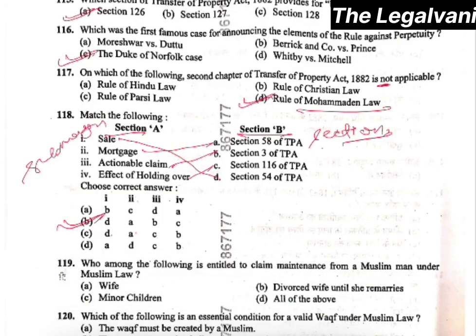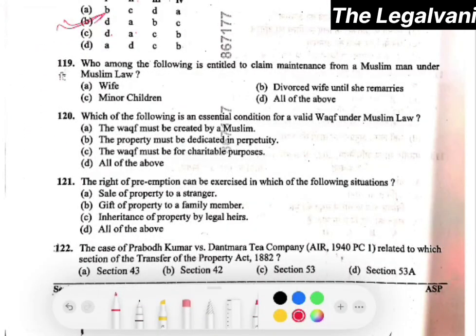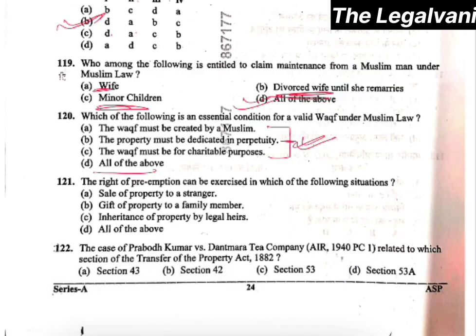Who among the following is entitled to claim maintenance under Muslim law? Here the right answer would be all of the above, because all these are entitled, right? Question number 120. Which of the following is an essential condition for a valid waqf under Muslim law? The right answer would be all of the above, because all of these are essential conditions, right?